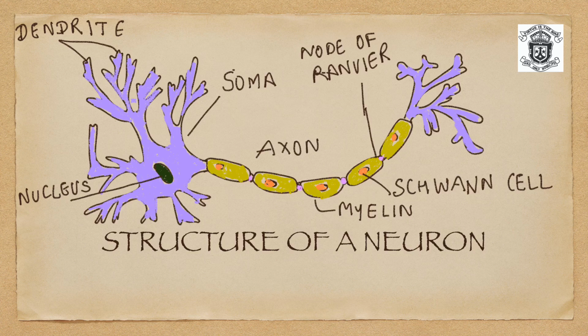Now, Schwann cells are the main glial cells of the peripheral nervous system, which wrap around axons of motor and sensory neurons to form the myelin sheath. You will learn more about glial cells in the coming tutorials.